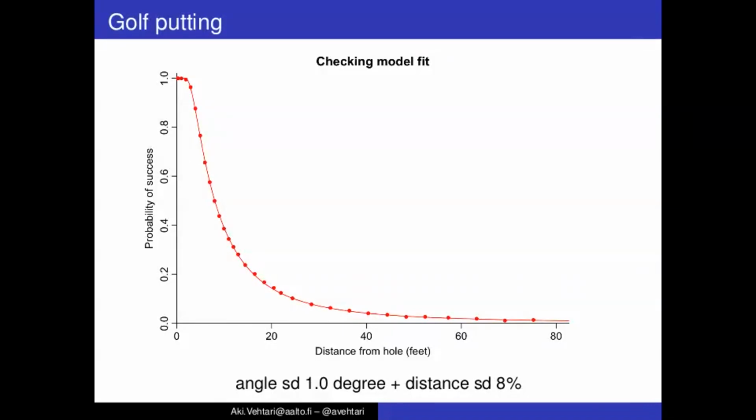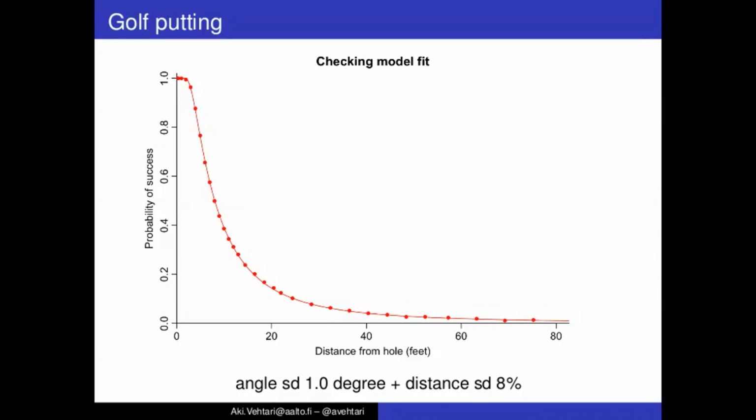And you could, for example, then go and compare your accuracy just from one distance by making several putts and then measuring what was the angle standard deviation of your angle error and your distance error. Of course, this is still a very simplified model. This is not something that would be an exact explanation of what is happening.